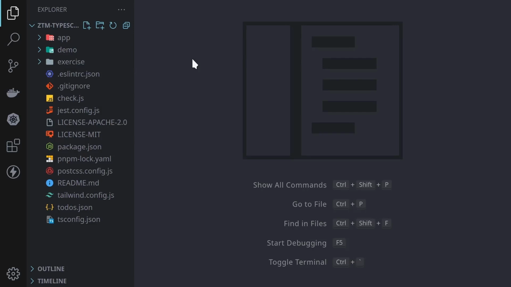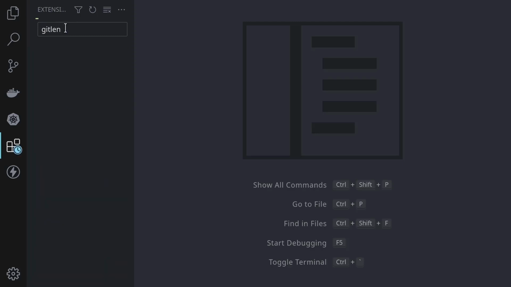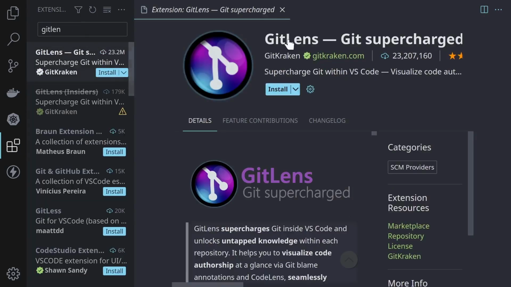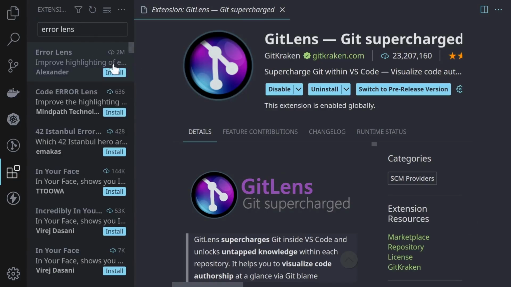VS Code does have built-in support for TypeScript, but there are a couple of extensions that I like to have installed to make coding a little bit easier. So if we go down to our extensions right here, the first one we'll have installed is GitLens. GitLens is right here. We'll click install. And another nice one is Error Lens.